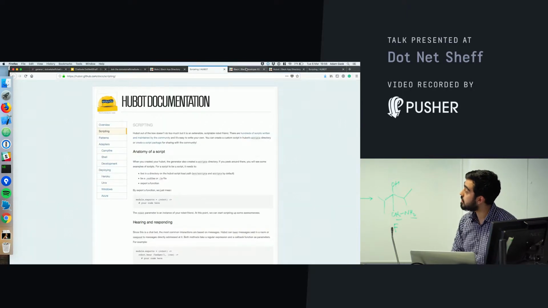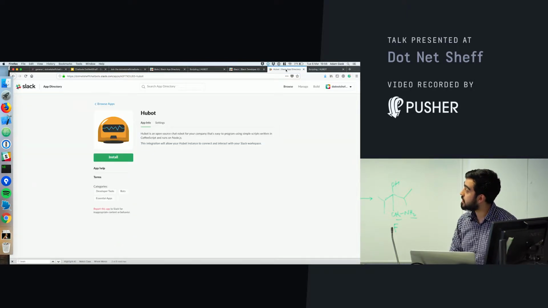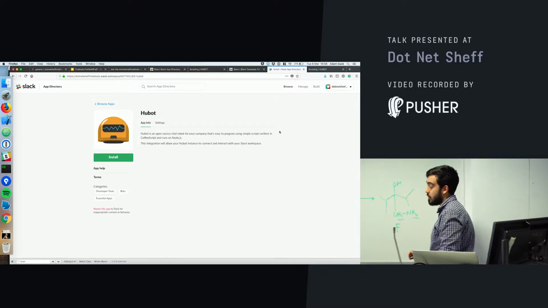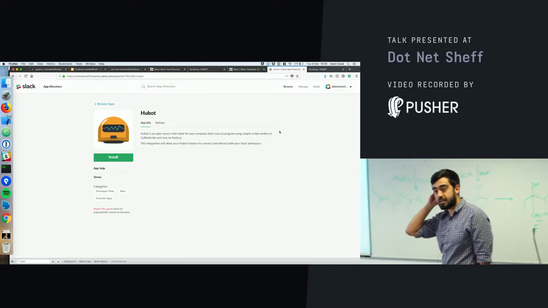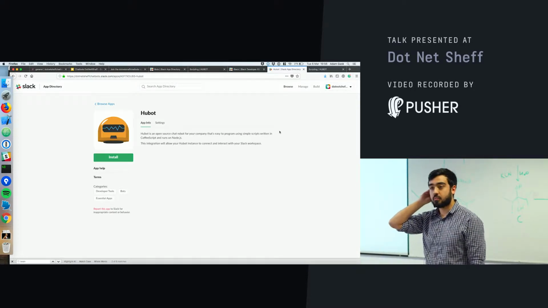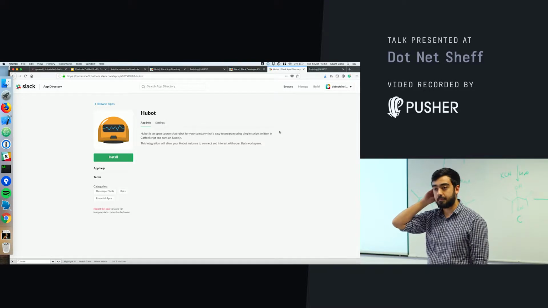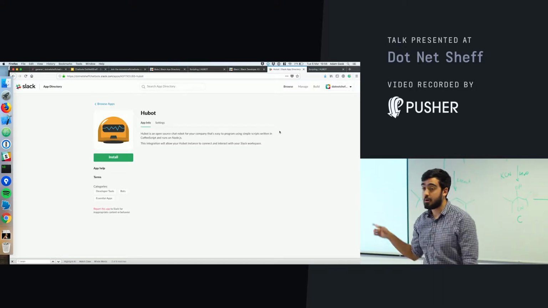And what we're going to be talking about today is a chap called Hubot. So, who here has some form of bot associated with their Slack? Okay, a couple of you. Who here uses it for work-related things, so deployment? One? Cool, right. So this is how I found out about this.